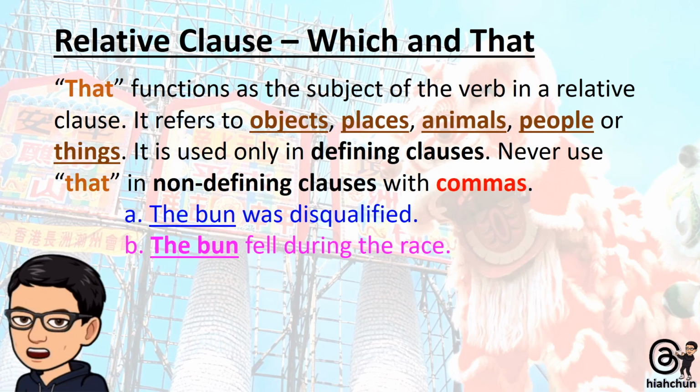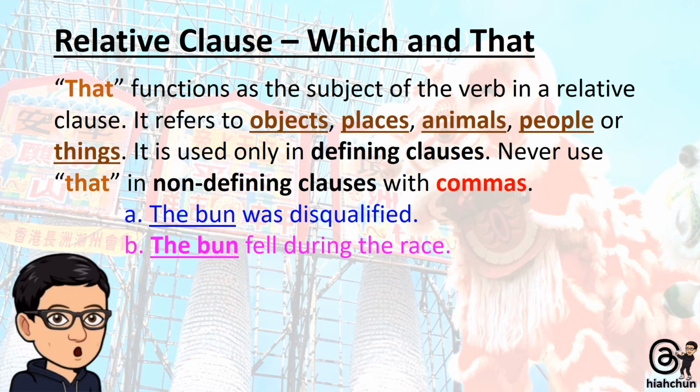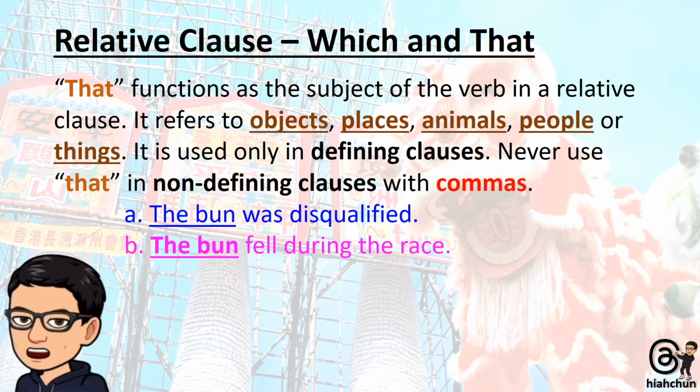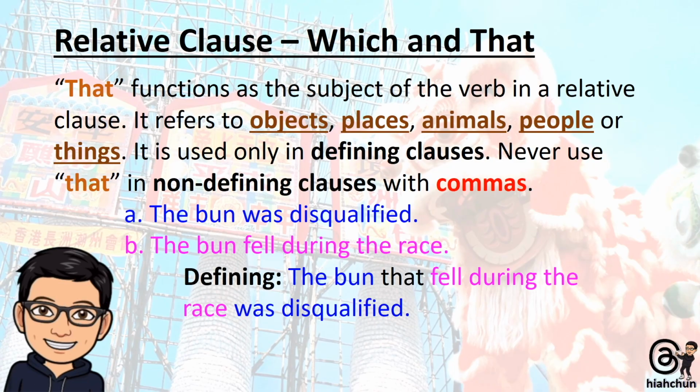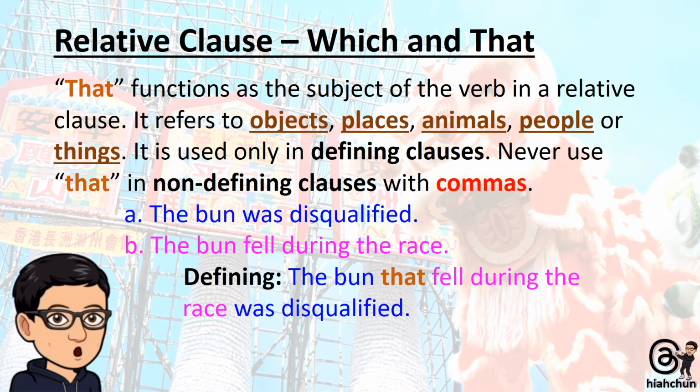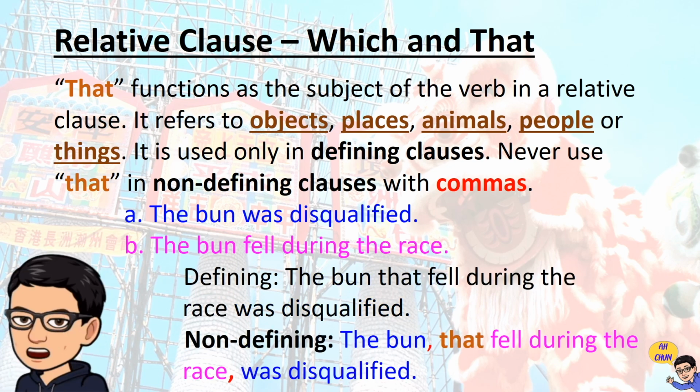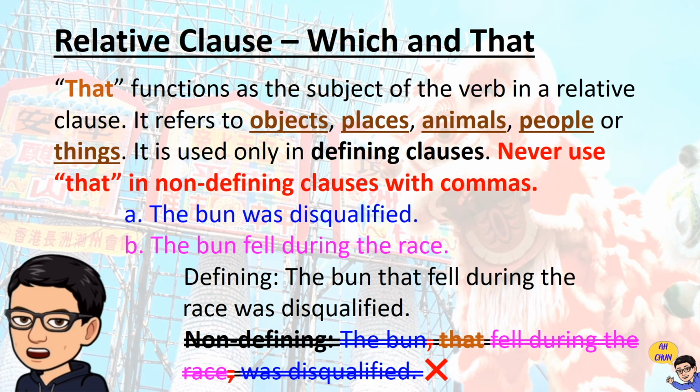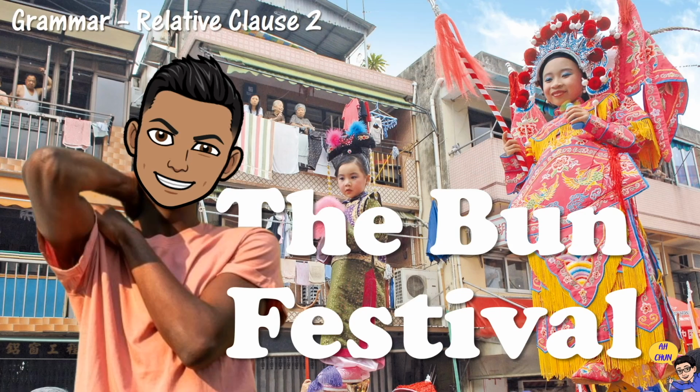The bun appears in both. The clause fell during the race gives essential detail, so it's defining. Therefore, the bun that fell during the race was disqualified. The bun, that fell during the race, was disqualified. This is incorrect. That cannot be used in non-defining clauses. No commas allowed.